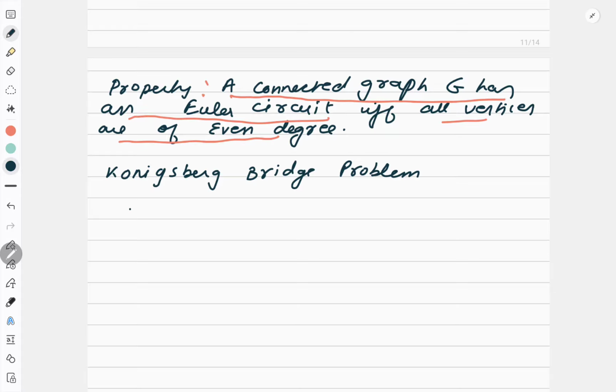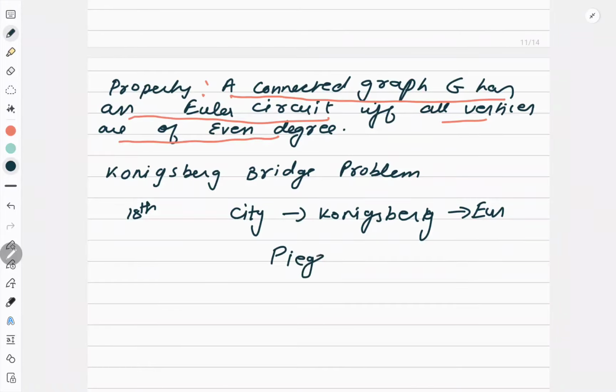In 18th century, there was a city with the name Konigsberg in East Prussia, Europe. So you can remember that it was in Europe. So there was a city in Europe, and there was a river, Pijel River.